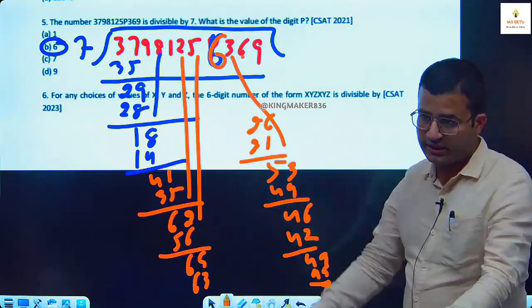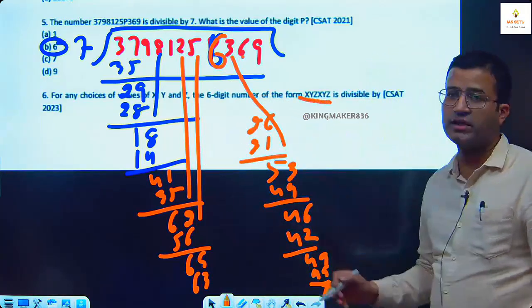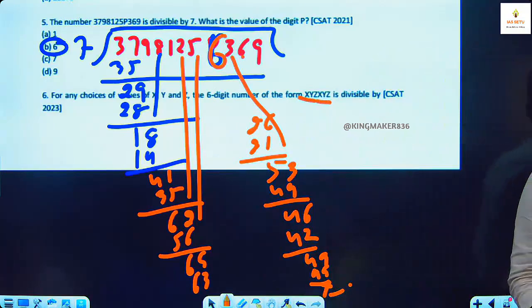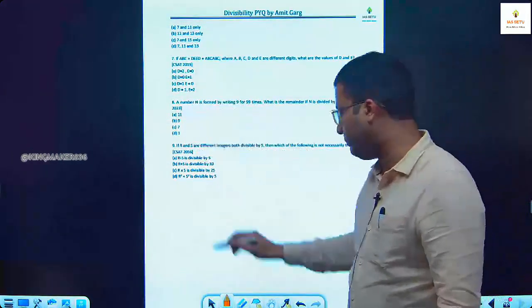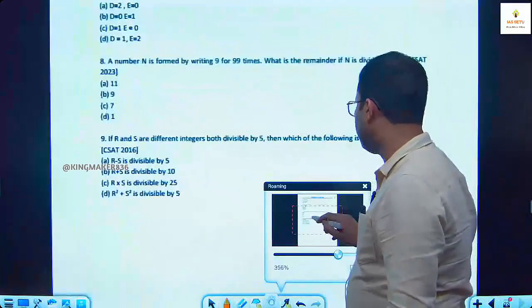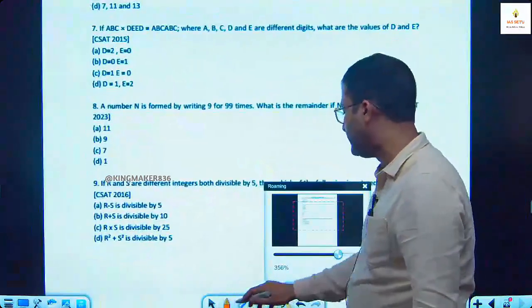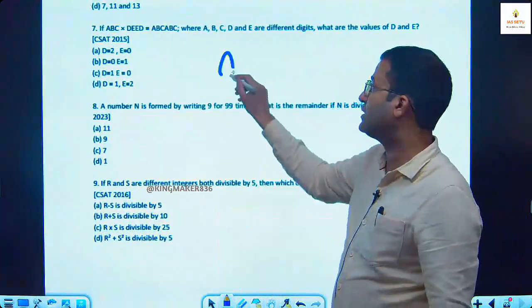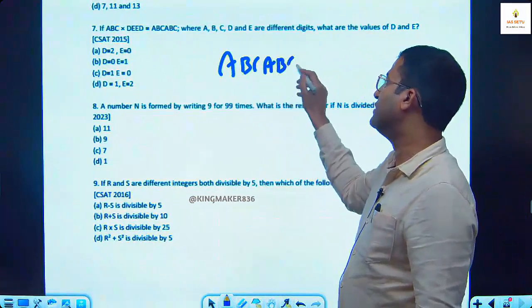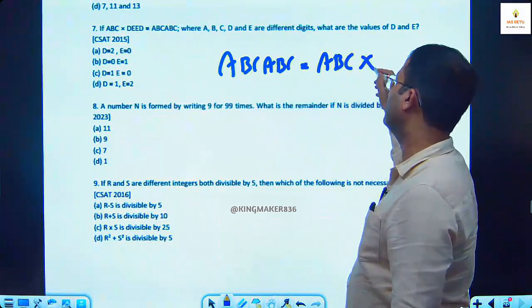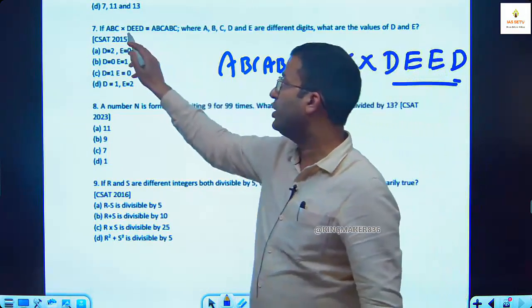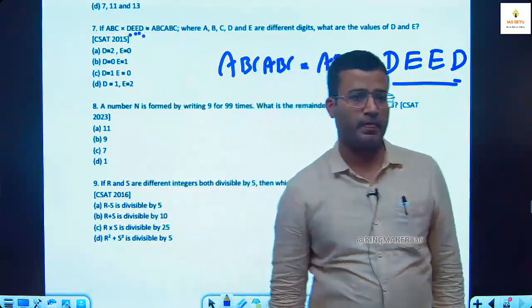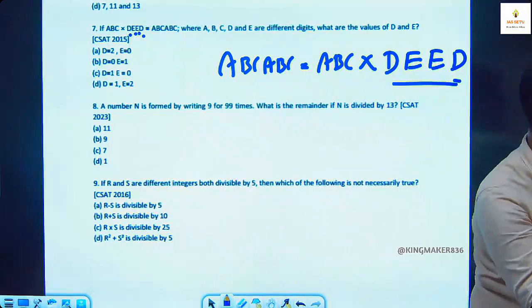This is question number 6. Right now we have covered XYZ, XYZ. This type of number is always divisible by 7, 11, 13. This is the same concept. A 6-digit number in the form of ABC, ABC is always expressed as ABC into 1001. Here in this question, 1001 is expressed as DEED, where the value of D is 1, E is 0.